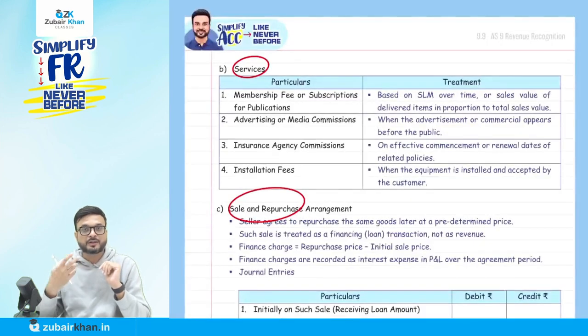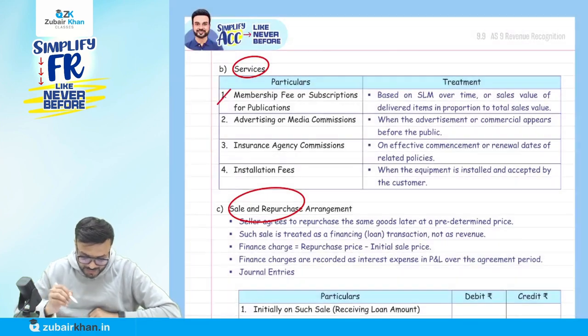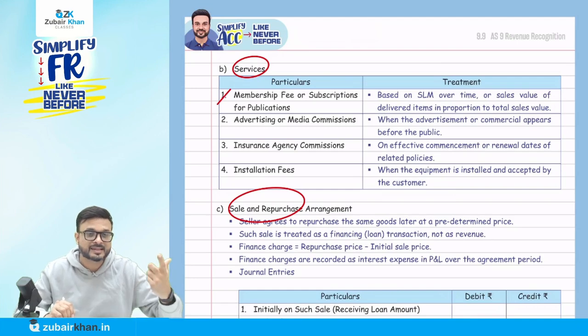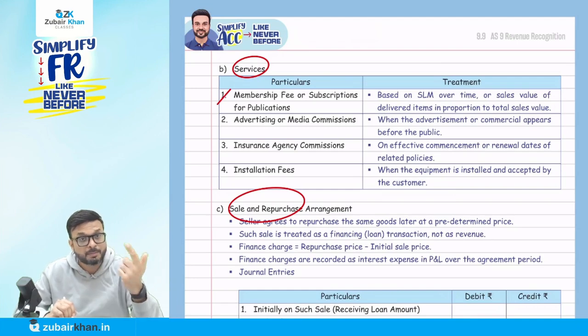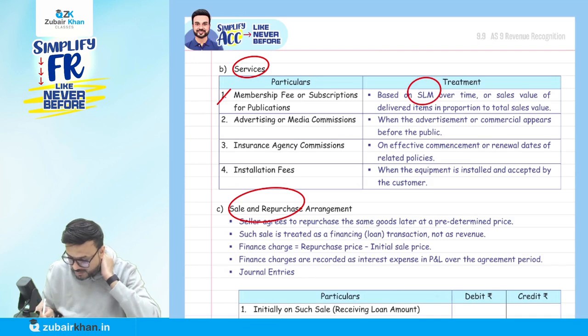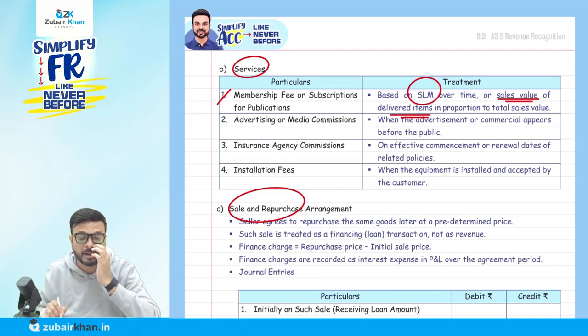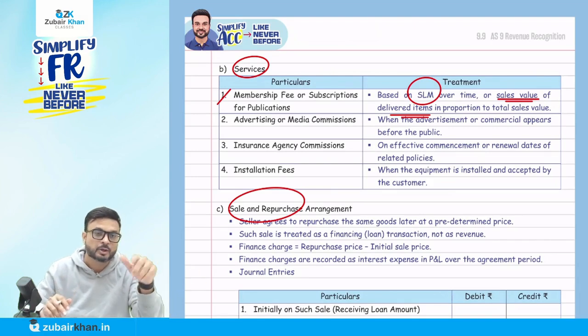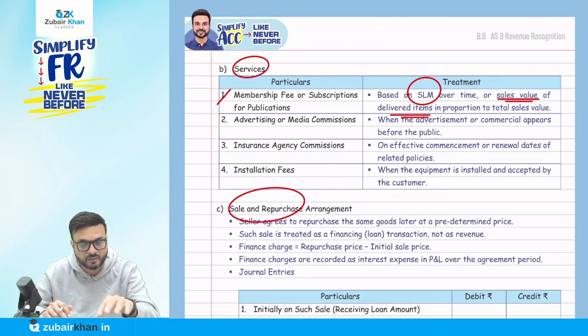Now in case of services, membership fees or subscription for publishing: you subscribe to certain magazines. What is the revenue from the publisher's point of view? For example, the publication is for 3 years and you subscribe for 3 years. Either on an SLM basis you recognize the revenue over 3 years, or on the sale value of the delivered goods. For example, you paid 3,000 for 3 years for some magazine. That service provider will recognize the revenue over 3 years on an SLM basis, 1,000 for each year.